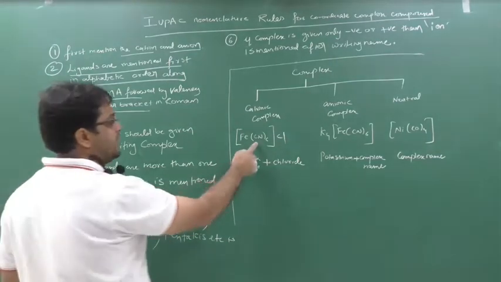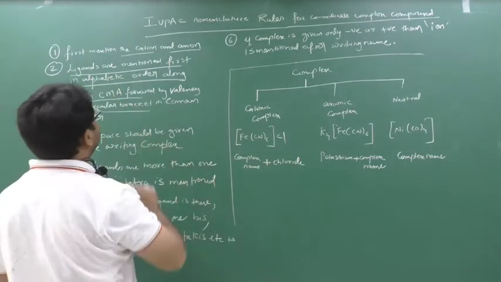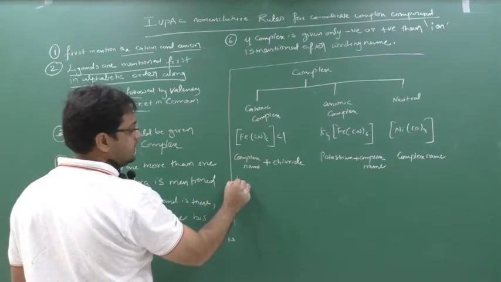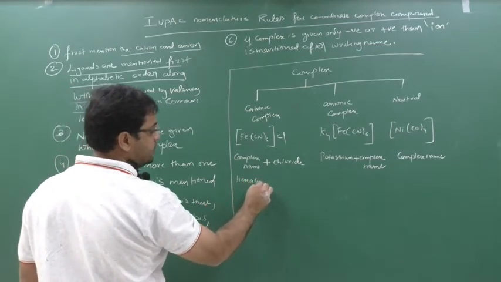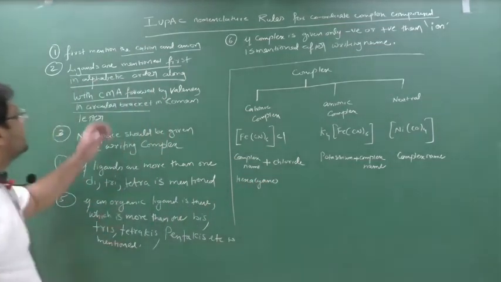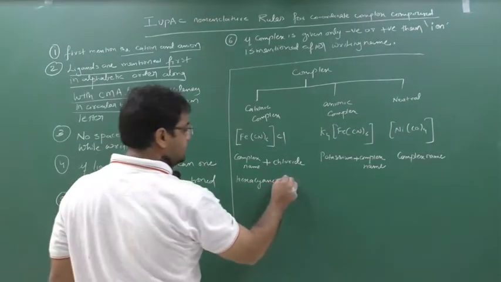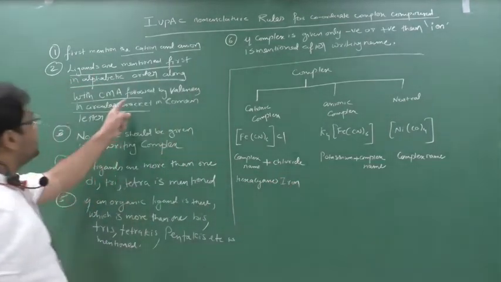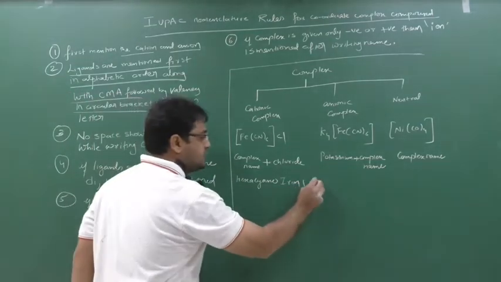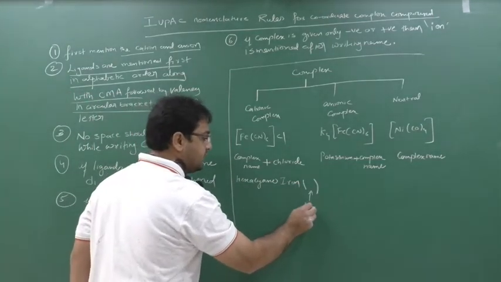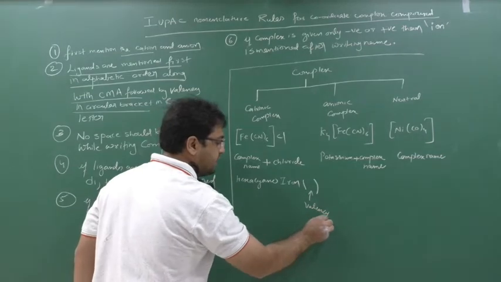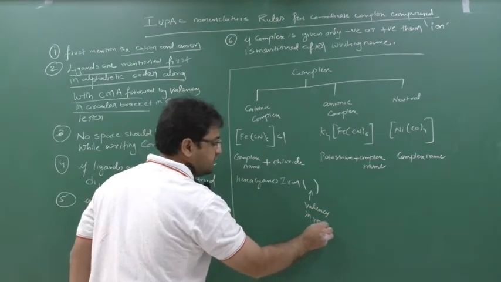For example, here I will first mention the ligand, which is cyano. So I will write hexacyano, then the central metal atom, iron, followed by the valency, which will come in Roman numerals, in the circular bracket.